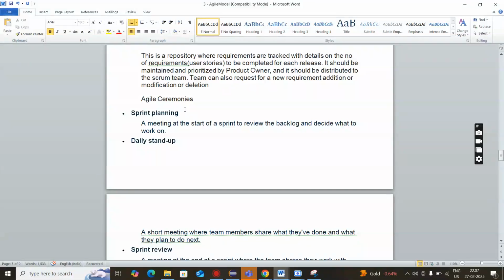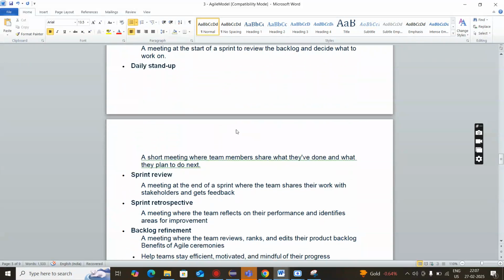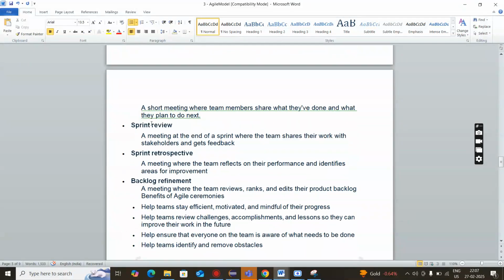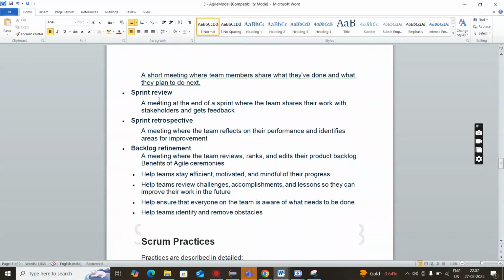Then we have the stand-up call. Daily we have a 10 to 15 minute call in which we discuss what exactly we are doing, and whether we are on track or not. That is what we call daily stand-up calls. Then we have sprint review. A sprint review is a meeting at the end of the sprint where the team shares their work with stakeholders and gets feedback.